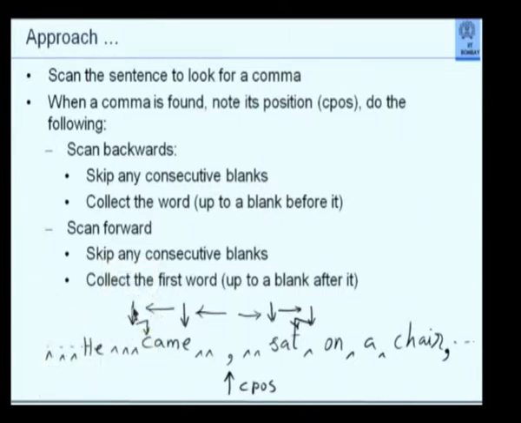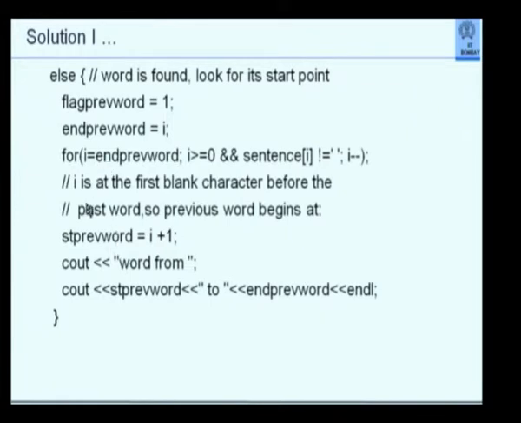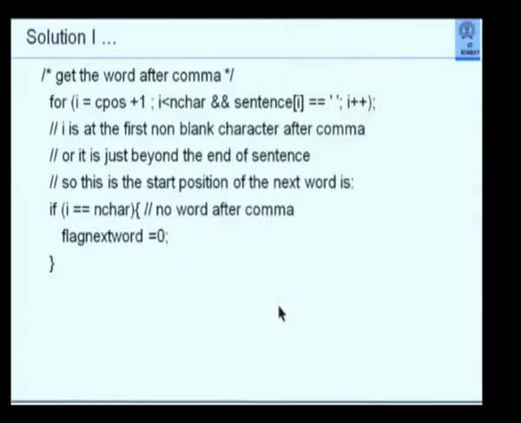When I am going backwards, I am looking for the blank. I will get the blank here. So start of the word is actually one position to the right. So that is what I am doing here. I am saying start of the previous word is I plus 1. The I will be the one where I found a blank, which was the first non-blank character. When I come out here, the word is from the start word to the end word.